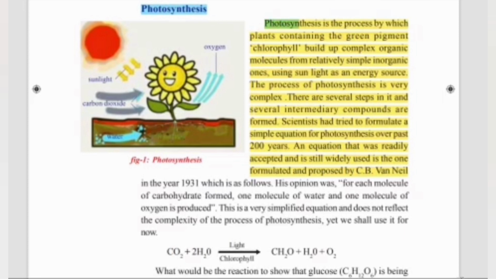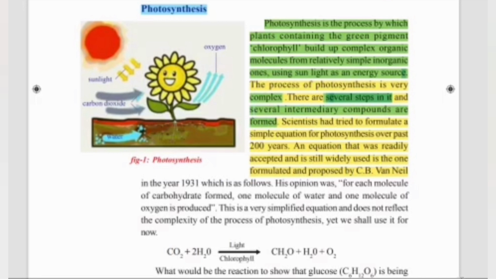Photosynthesis is the process by which plants containing the green pigment called chlorophyll build up complex organic molecules from relatively simple inorganic ones using sunlight as energy source. It's a very complex process. It contains several steps and several intermediary compounds are formed.